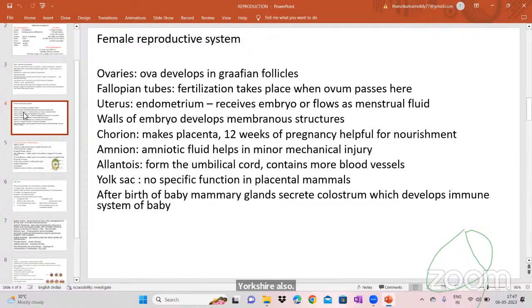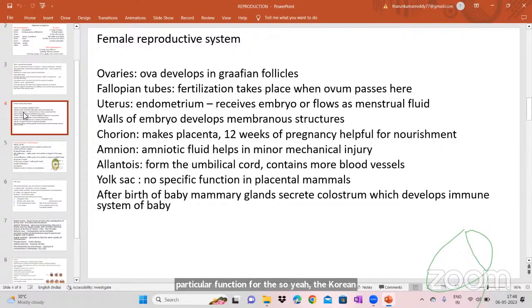Actually, in the yolk sac, there is no specific function for the placental mammals. We say we are all placental mammals. So it is one of the parts, it is present, but there is no particular function for the yolk sac. So here the chorion, amnion, allantois, three parts are there.